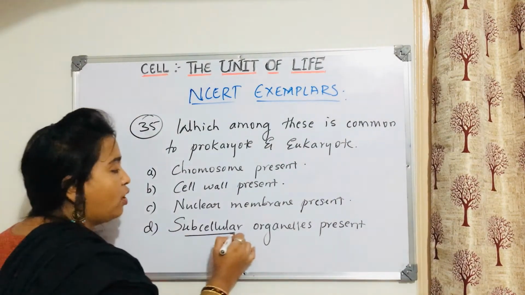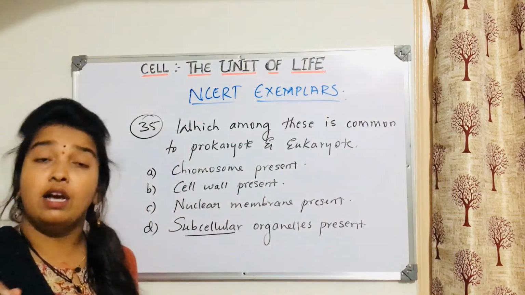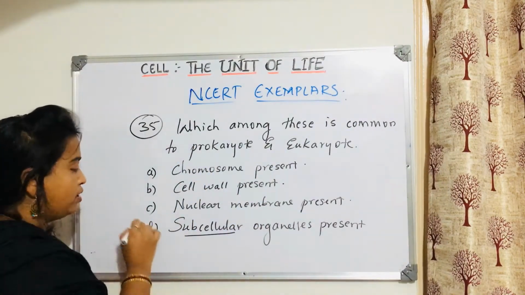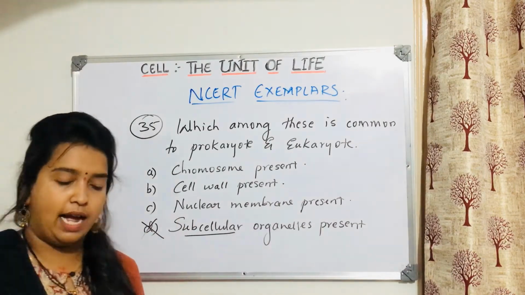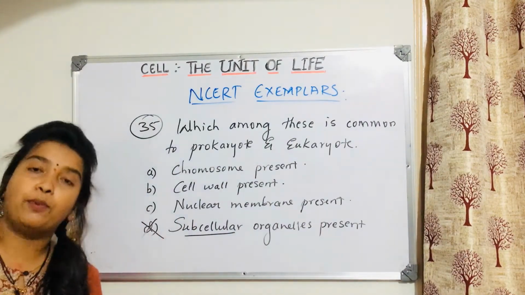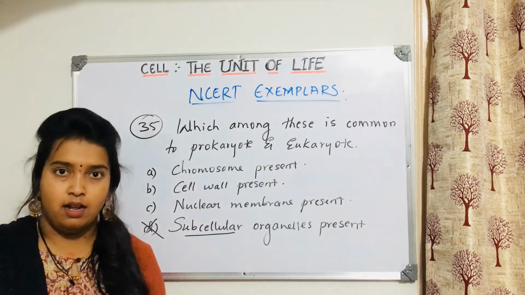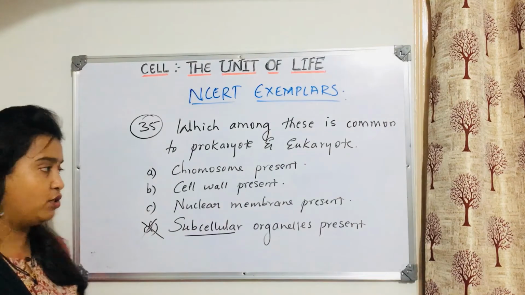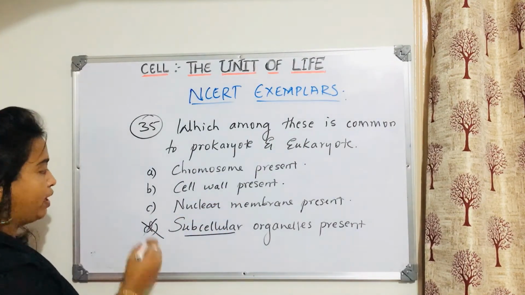So here these organelles are present in eukaryote, but these organelles are not present in prokaryote. So this cannot be considered as common. So this is wrong. Coming to next, nuclear membrane present. You know that prokaryote is called prokaryote because it doesn't have any primitive nucleus, not nuclear membrane. That again this option is wrong. Nuclear membrane is present for eukaryotes but not for prokaryotes.